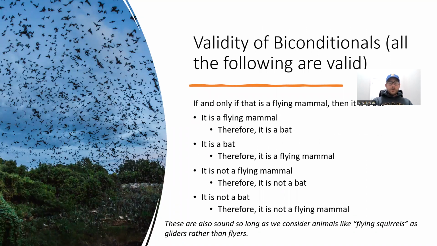So here we can see that either way, it's going to be true. So if and only if it's a flying mammal, then it is a bat. So it is a flying mammal, therefore it's a bat. It is a bat, therefore it's a flying mammal. It's not a flying mammal, therefore it's not a bat. It's not a bat, therefore it's not a flying mammal.